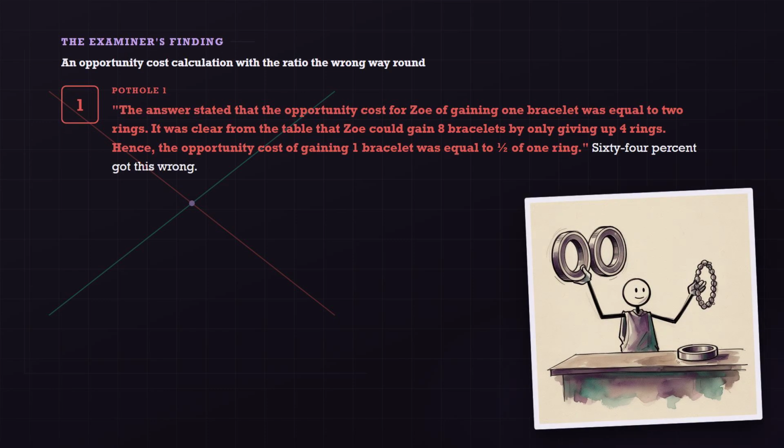Here's the first documented finding, an opportunity cost calculation with the ratio the wrong way round. This question required candidates to use a table which showed the opportunity cost of 2 separate producers, each producing 2 products. The answer was option D, which stated that the opportunity cost for Zoe of gaining 1 bracelet was equal to 2 rings. It was clear from the table that Zoe could gain 8 bracelets by only giving up 4 rings. Hence, the opportunity cost of gaining 1 bracelet was equal to half of 1 ring. 64% of candidates got this wrong.